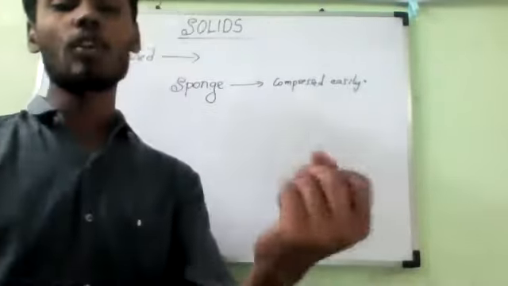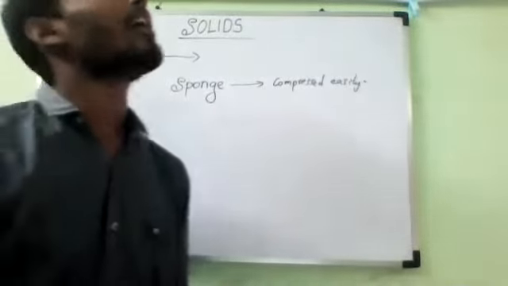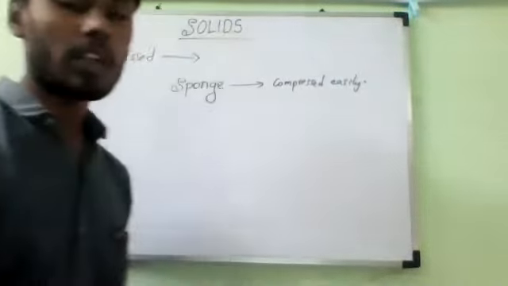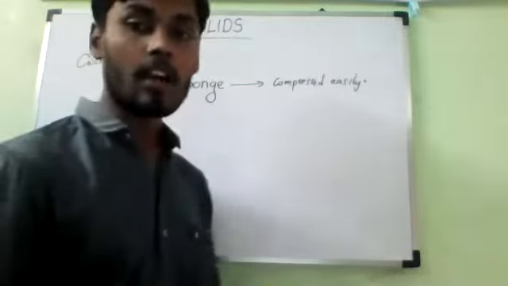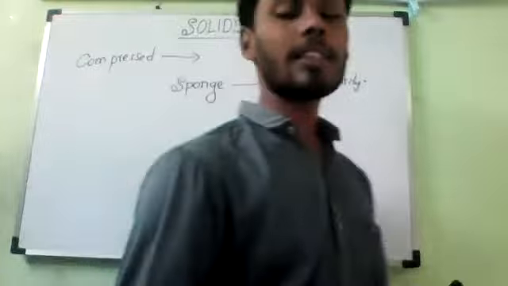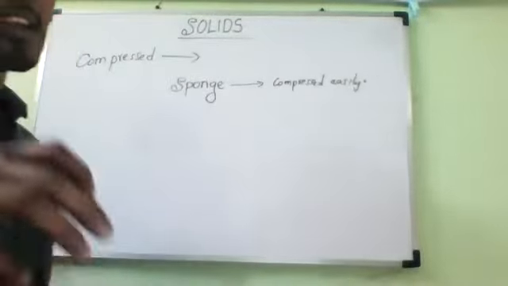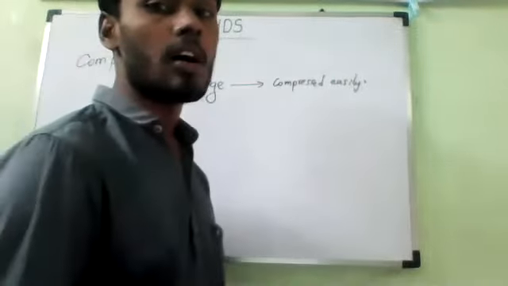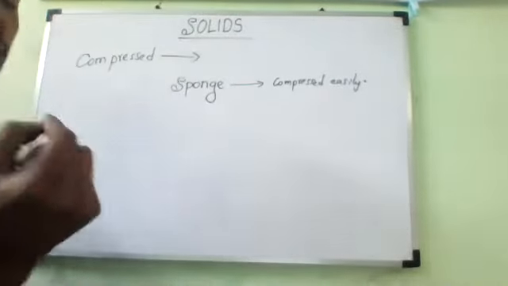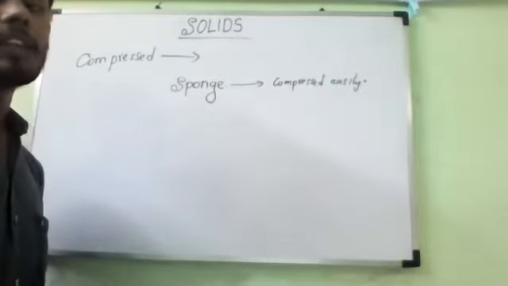Cotton. How many of you know cotton? Cotton we can easily trust. Yes or no? Why? Yes, sir. Why do we call them a solid even though they are compressible? Because a sponge is considered to be a solid, and its compressibility is due to the presence of minute pores in it, which are filled with air.